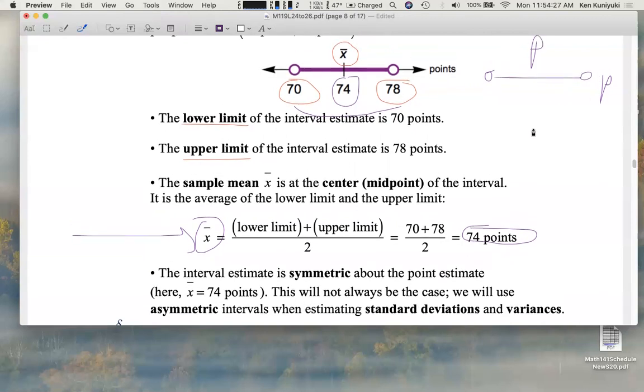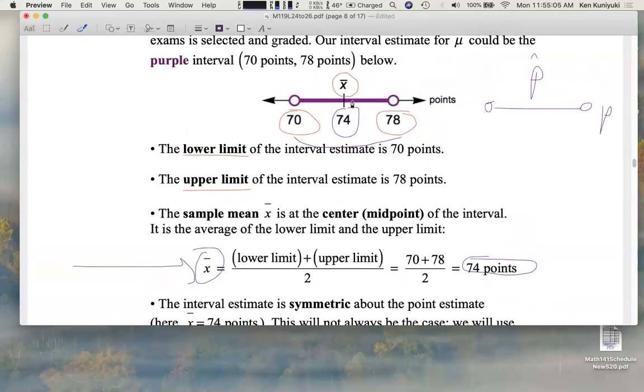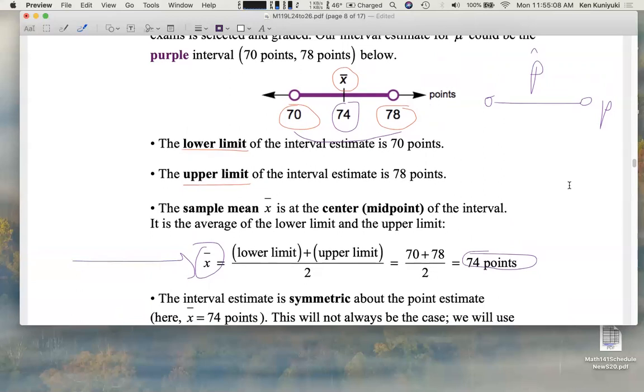It is true for p hat and p, and for x bar and mu. But when we estimate standard deviations and variances, well, actually, we cannot appeal to symmetry. It turns out, for example, that an interval estimate for variance, at least the kinds that we're going to develop in this class, those intervals will not be symmetric around the sample variance. Same for standard deviations. But for x bar as an estimate of mu, for p hat as an estimate of p, then yes, these will always be at the center of corresponding interval estimates.